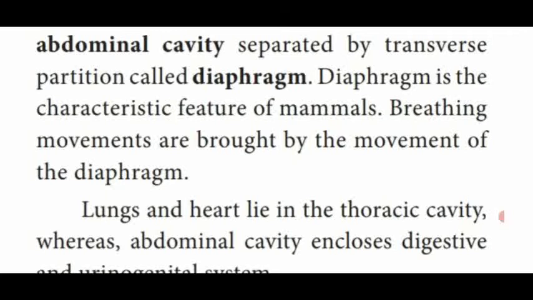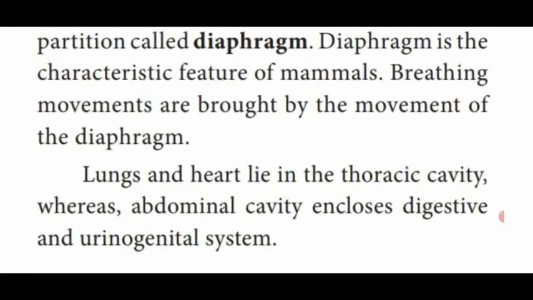That's why breathing movements, inspiration and expiration, both take place with the help of the diaphragm. The movement of the diaphragm is responsible for the breathing process.